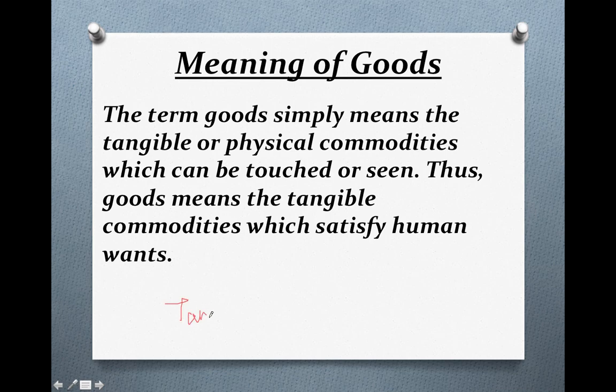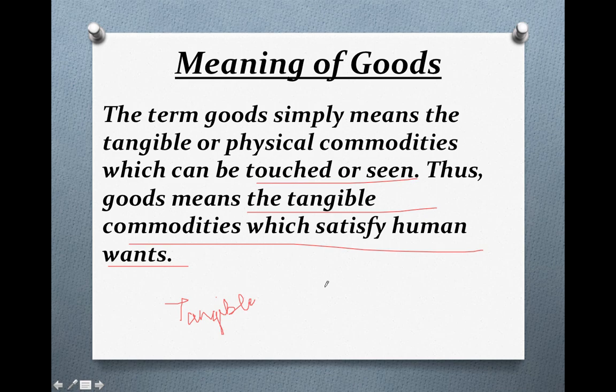Any tangible commodity which we can see and touch can be termed as good. So goods means the tangible commodities which satisfy human wants. It should be a tangible commodity, and it should also satisfy human wants. Then only that commodity will be known as goods.